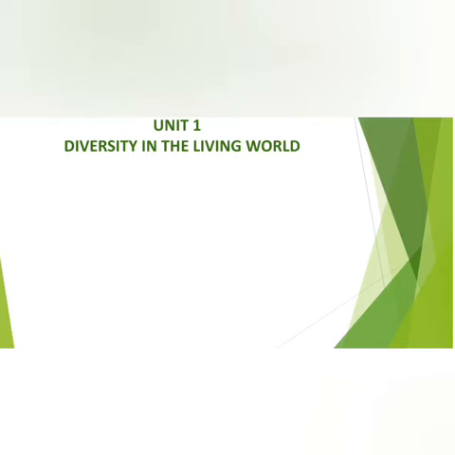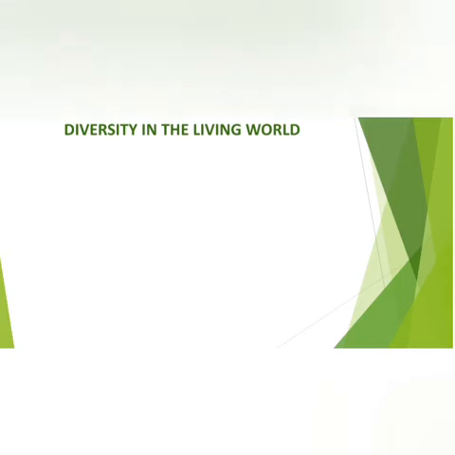Today we will start our syllabus, unit 1, diversity in the living world. My dear student, I have already shared with you the syllabus of biology, the theory syllabus of 70 marks, and now unit 1. You may go through your copy. If you have noted it down, you will find that the title of unit 1 is diversity in the living world. Diversity means variety, variation, differences, so different types. Unit 1 talks about diversity in the living world.